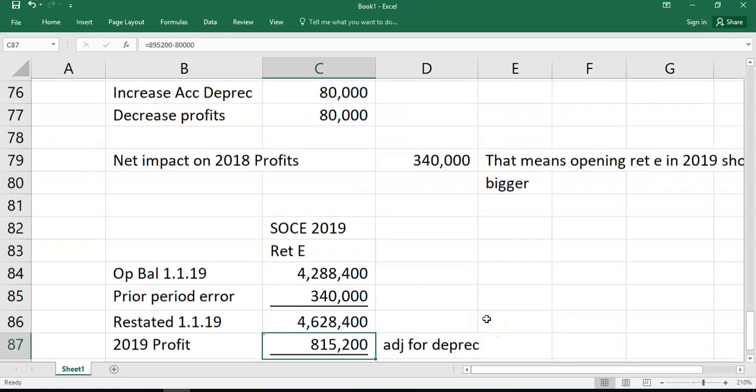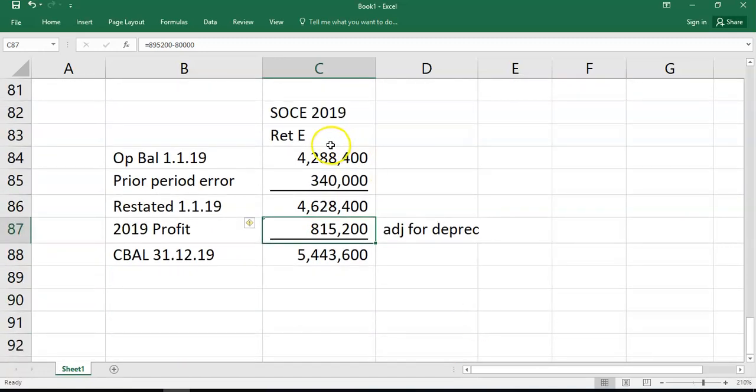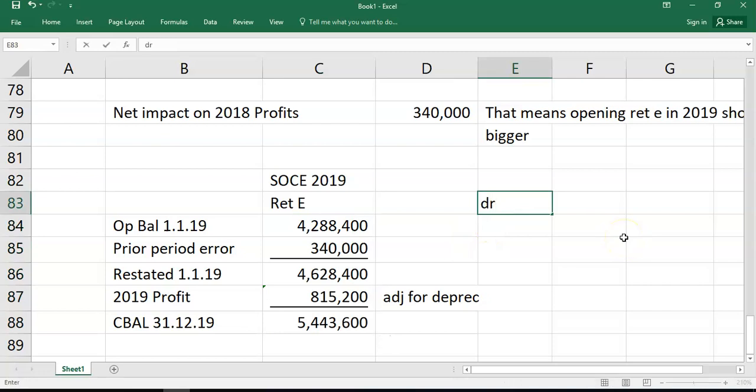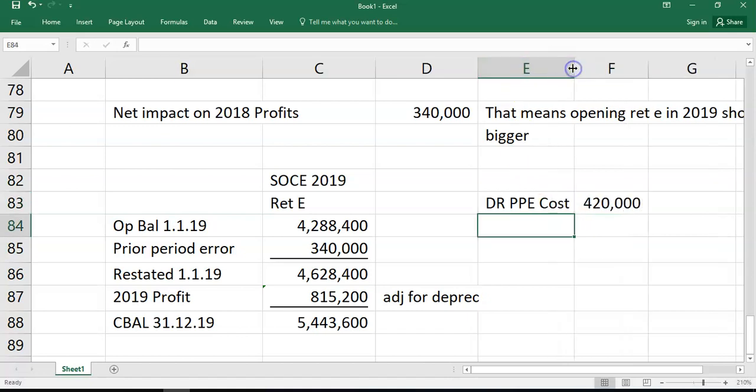5.443 million. Now there's a lot going on there, but it's important to understand the debits and credits that are going on. So if I told you what are the debits and credits then? Well, firstly, you're debiting PP&E, and be careful, we'll do it separately. Debit PP&E cost 420,000, right? So that's you bringing in the cost that should have been there originally. Just because it was in 2018, it doesn't matter. They're all going to PP&E. The only thing that matters, current and prior year, is does it go to the P&L or does it go to retained earnings? This can all go in a single line.